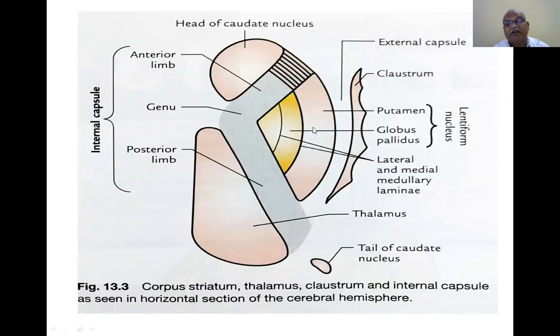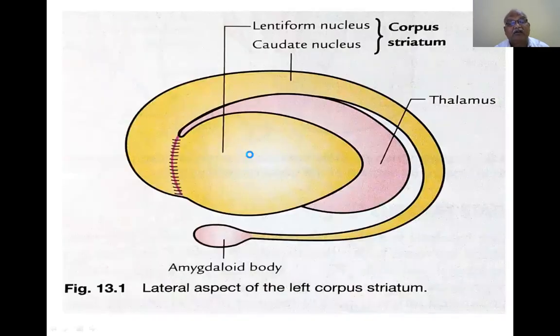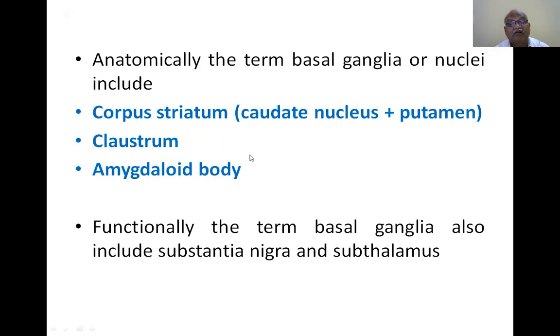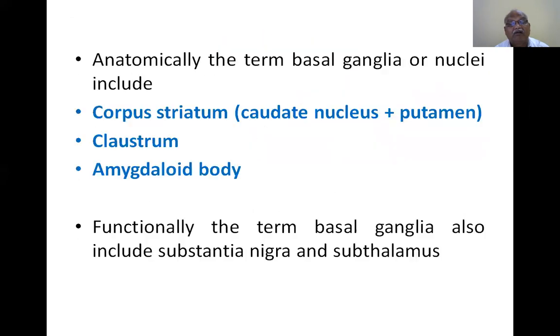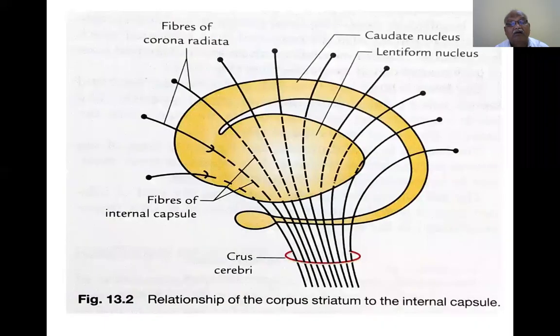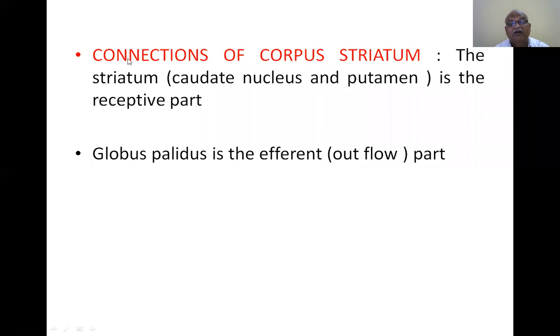So the caudate nucleus and putamen are the receptive part, and the globus pallidus is the efferent part.